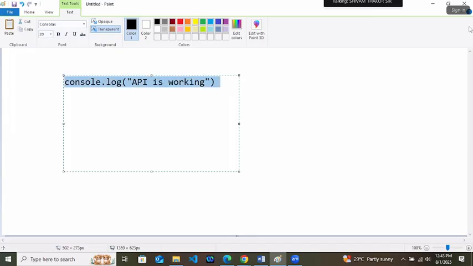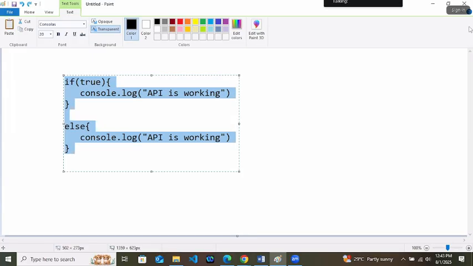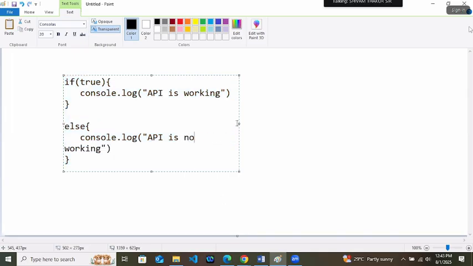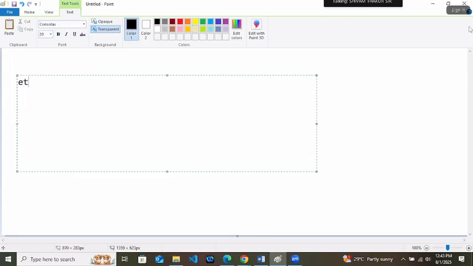Then I explained something like this, conditions are that. And if someone is writing if else in this way, means let's say API is not working, we will get to know that they have very less experience in development. If they have very high experience, then they will write like this. Let answer equals to condition, ternary operator, API is working, colon API is not working.